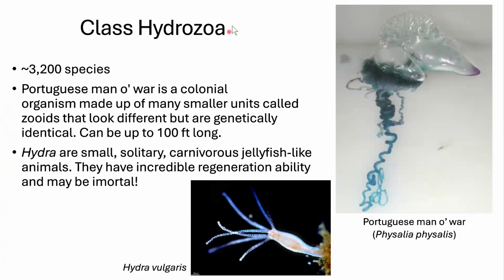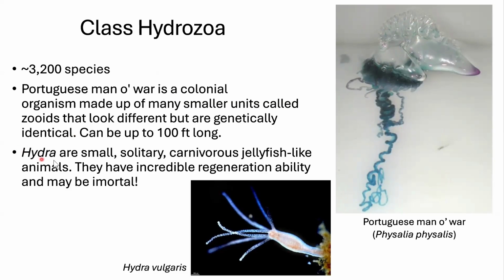Then we have hydrozoa. Hydrozoa has about 3,000 species. One of the famous ones is the Portuguese man-o-war. This is the Portuguese man-o-war. It's actually colonial, so it's made of lots of little individuals working together. It has this swollen bladder here with a ridge on top, so it floats on the surface of the ocean, and it can be really long, up to 100 feet long, and this little ridge catches the wind, and so they just kind of float around like a sailboat floating on the ocean.